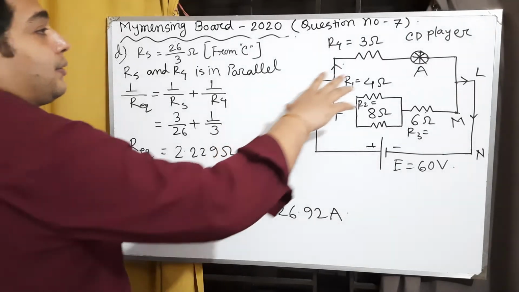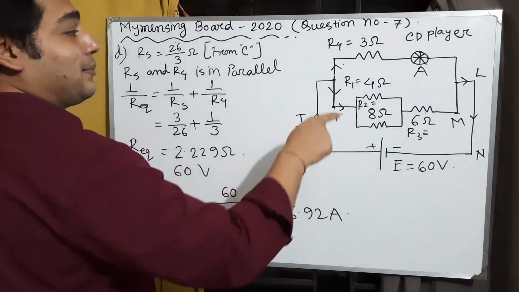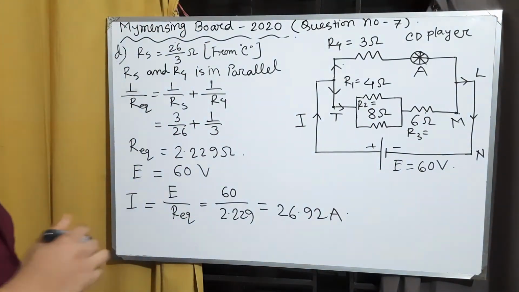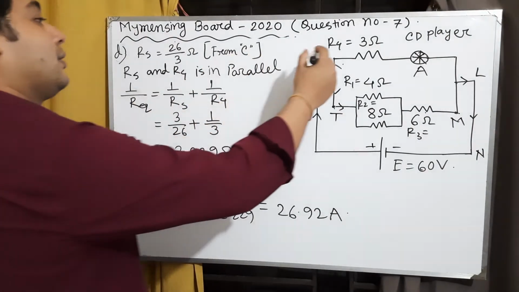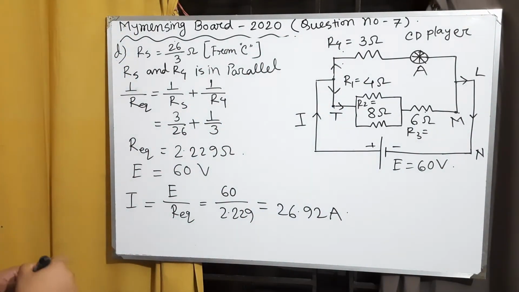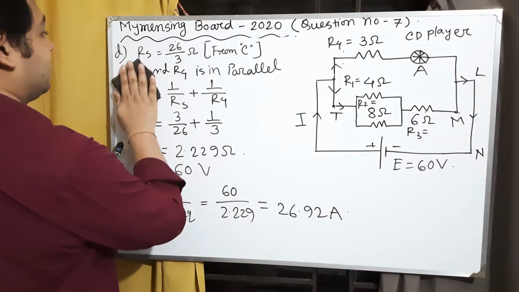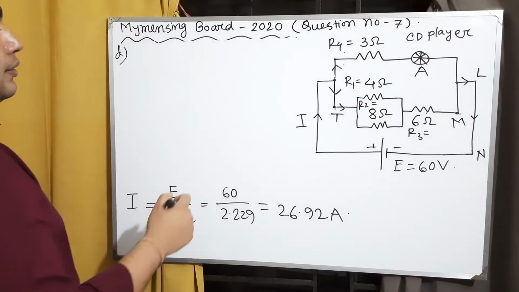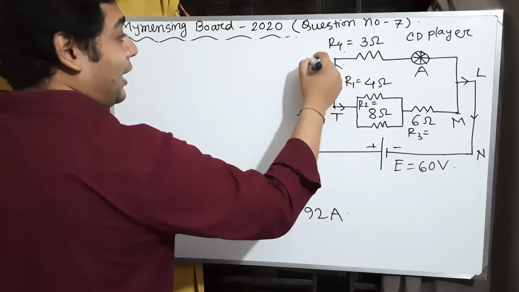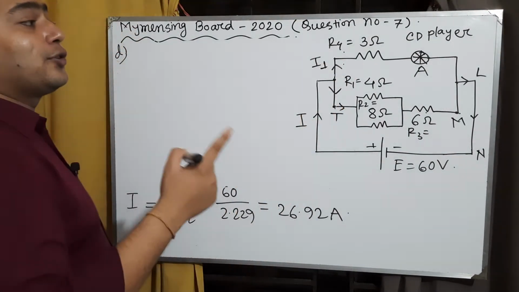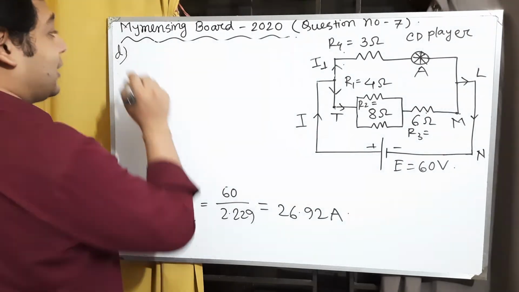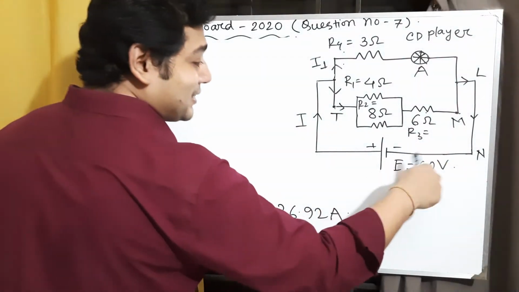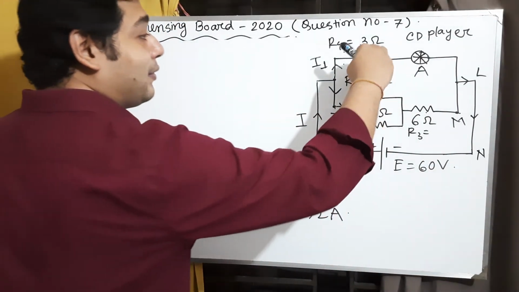Firstly we need to determine the current flowing through resistance R4. Suppose I1 current is flowing through R4. Because these are parallel, the voltage is the same for these two parts.